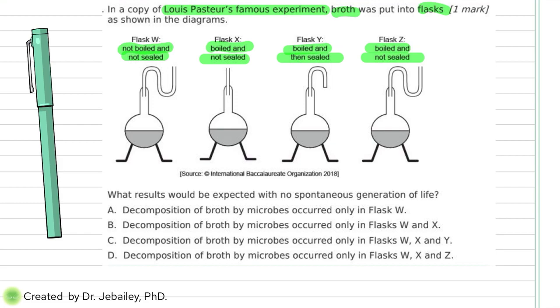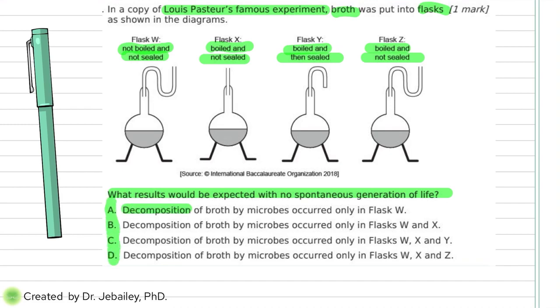So all of these scenarios are trying to say, hey, you cannot make new cells from dead cells. You can only make new cells from previous living cells. So these are 4 different scenarios. Now it says, what result will be expected with no spontaneous generation of life? That means you're not going to be able to prove that it just pops out of nowhere. So we have 4 options here.